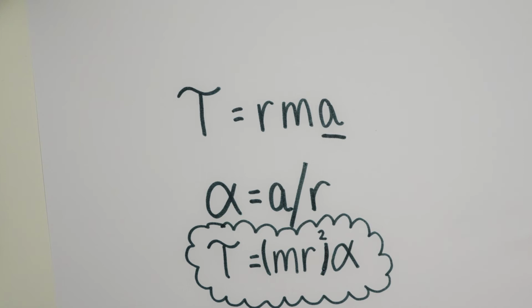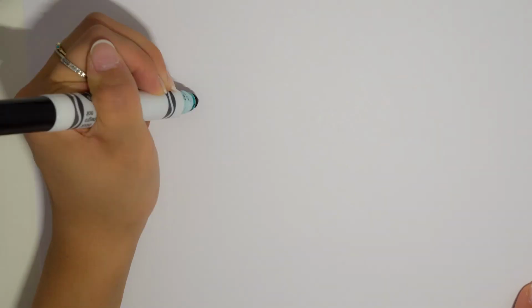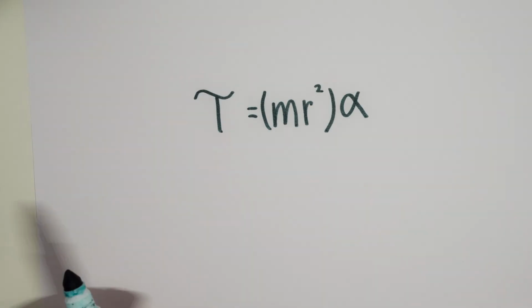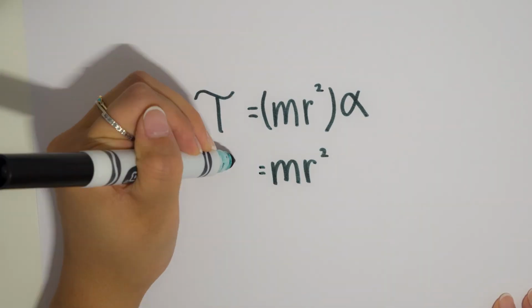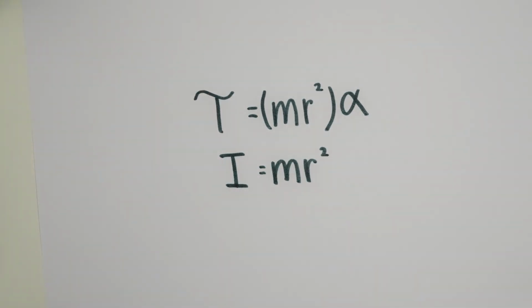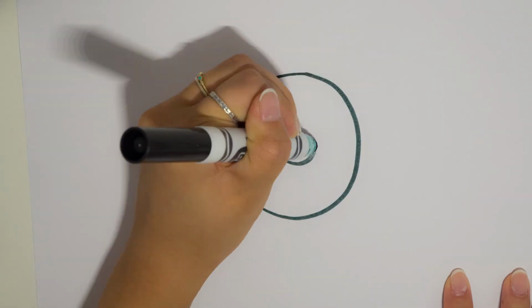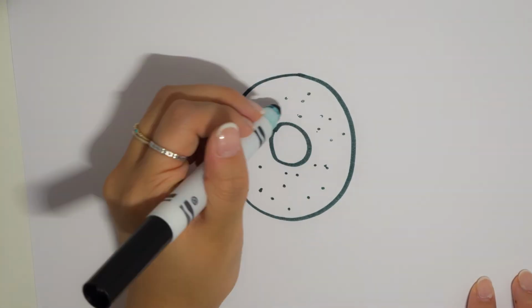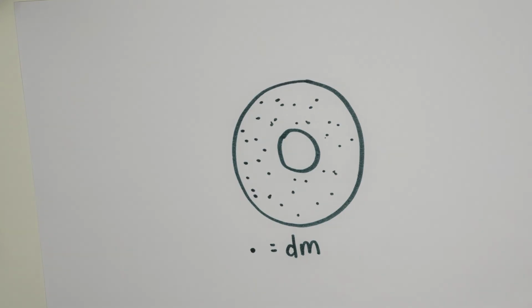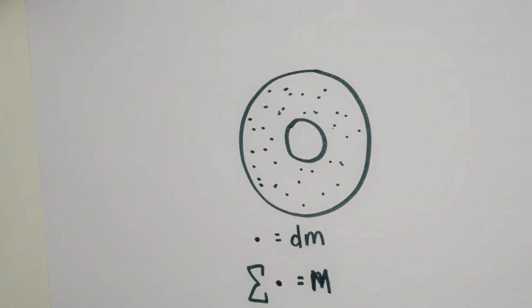Wow, that's starting to make a lot more sense. But why did you put mr squared in parentheses? Glad you asked. The quantity in parentheses on the right is the rotational inertia of the particle about the rotational axis. We can replace this with the letter I. Think of inertia as a sum of all the masses of an object and how they are distributed about the axis of rotation. So, like how mass can tell us how difficult it is to push an object, moment of inertia tells us how difficult it is to spin an object. Exactly. Moment of inertia is the rotational analog of mass.